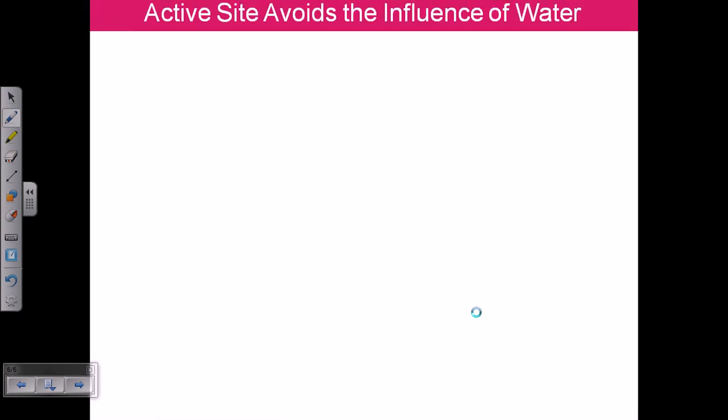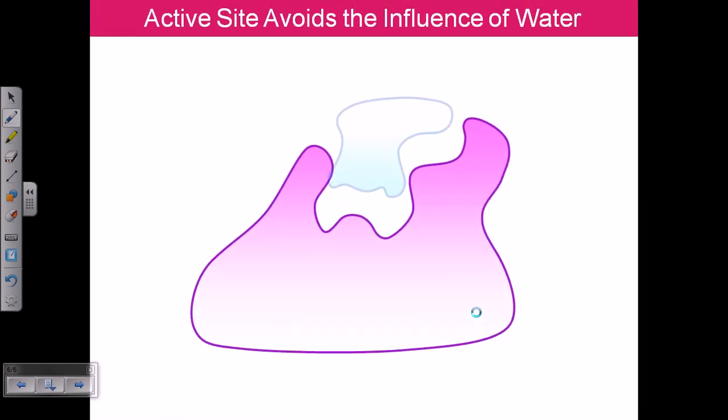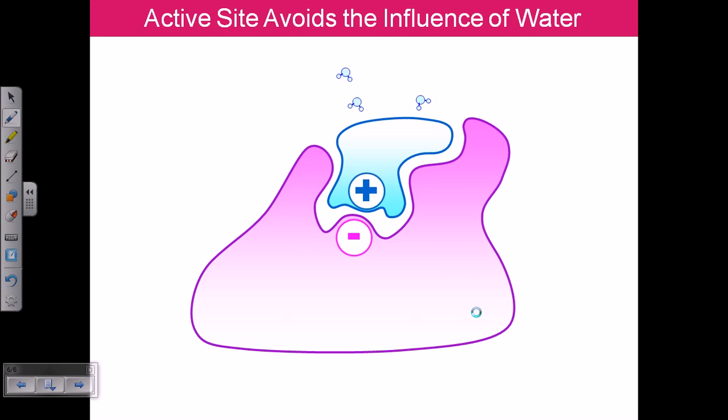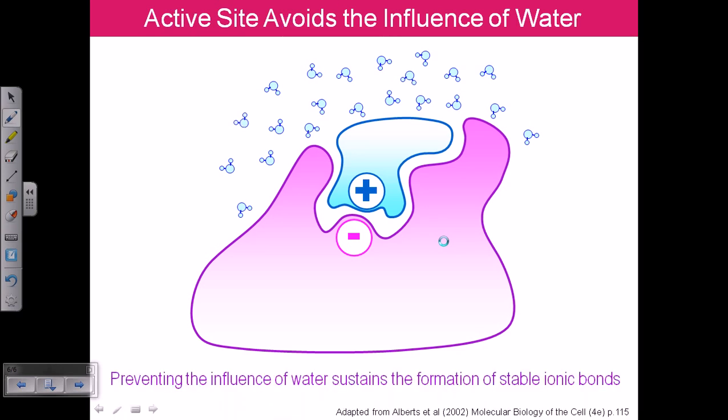Now the active site avoids the influence of water, so that's why it needs to expel all the water that is present, because if water is present it will jam the active site and the substrate cannot bind with the active site region. So that's why water needs to be removed.